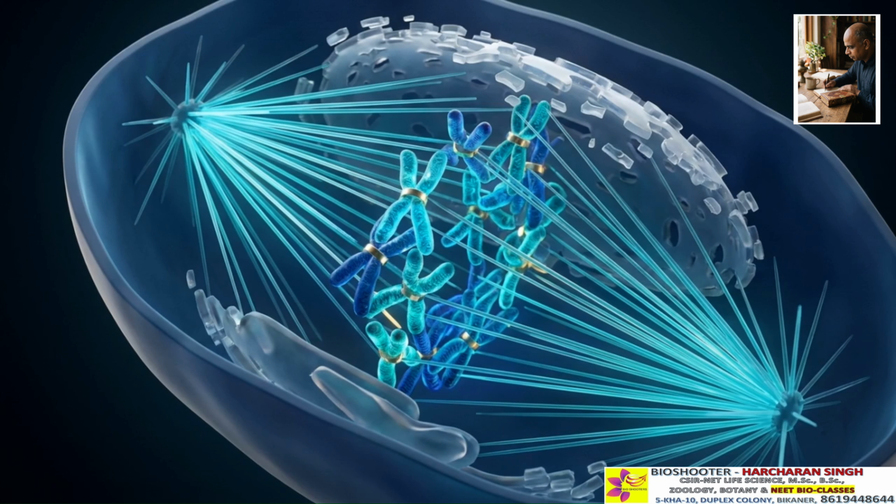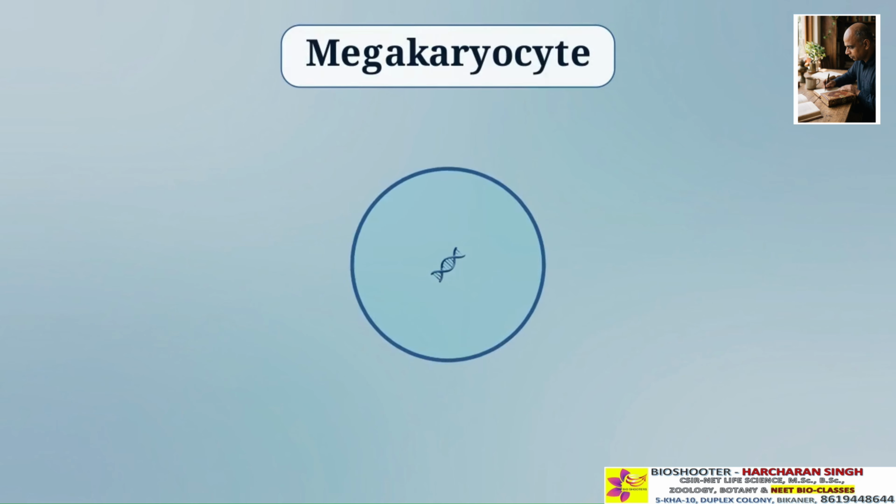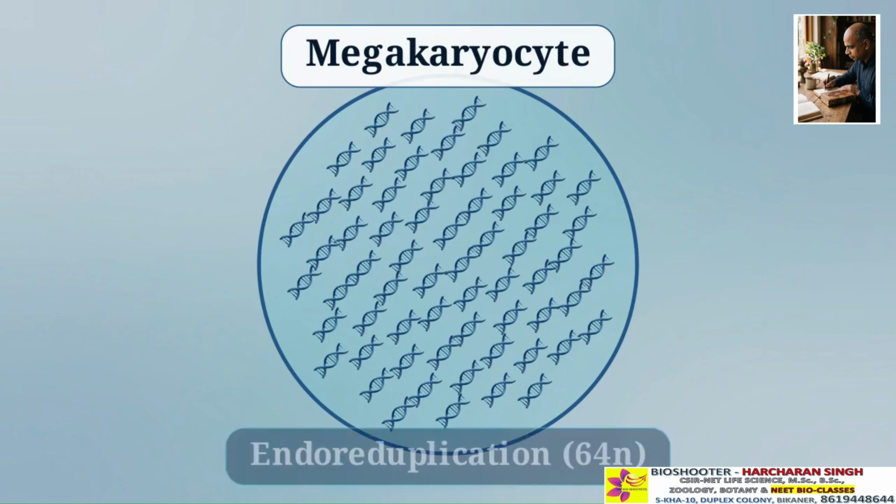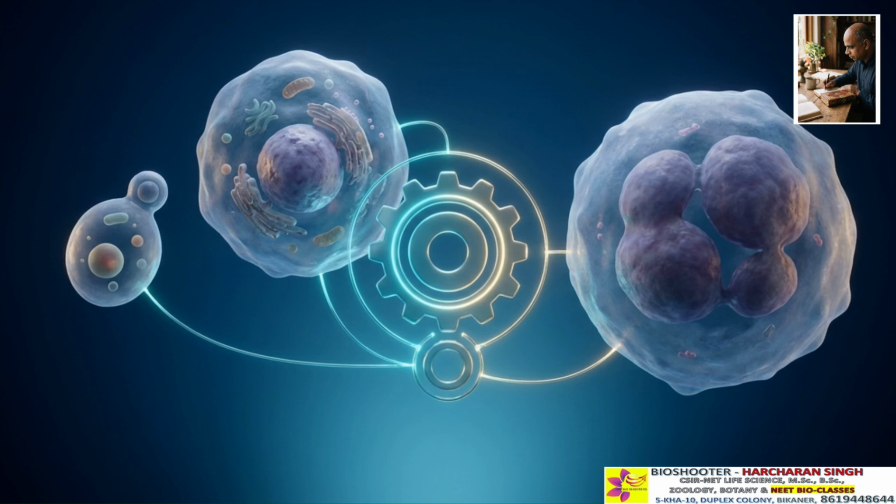Mammalian cells perform open mitosis, dissolving the nuclear envelope entirely to give the spindle fibers access to the genetic material. Certain cells modify these rules even further. Megakaryocytes bypass division entirely, replicating their DNA up to 64 times to build the volume needed for platelet production. These examples show that while the core engine is conserved, evolution has engineered specialized bypasses for specific tissue functions.